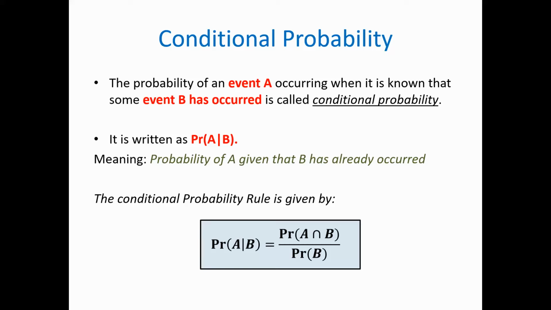Okay? So, what's conditional probability? It's when you have a condition, okay? But this is where a lot of students get confused. It says probability of an event A, the first thing that happens, occurring when it is known that something else has happened before that. It is called conditional probability because there's a condition behind that. Okay, so what's an example of this?